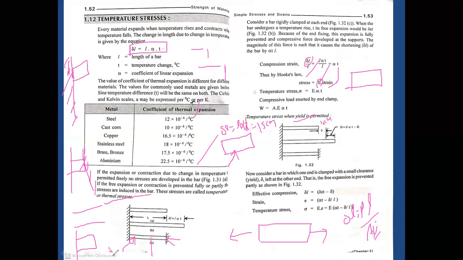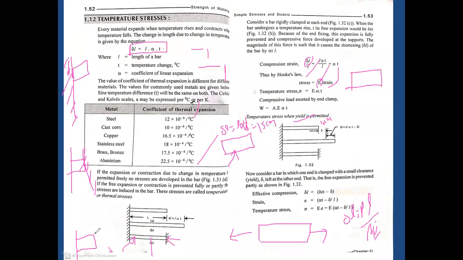Suppose it has the ability to expand 15 centimeters, but in the practical situation we provide only up to 10 centimeters. So we arrest the remaining 5 centimeters.